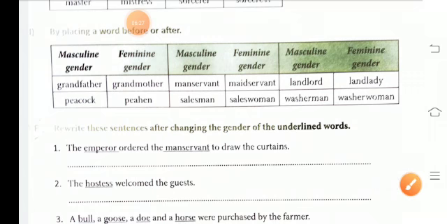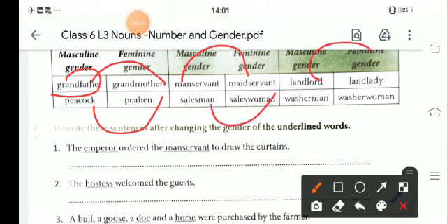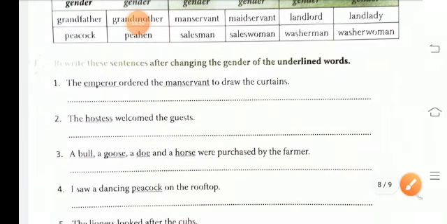Here, grandfather, grandmother: father will be changed to mother, grand will be the same. Peacock, peahen. Manservant will be maidservant. Salesman will be saleswoman. Landlord will be landlady. And washerman will be washerwoman. Now, here we will start with the exercises.